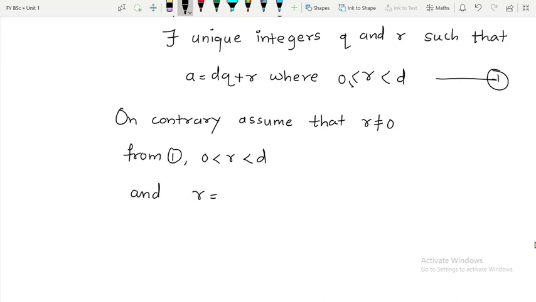And what is my value of R? My value of R will be equal to A minus DQ, which is further equal to, now I already know the value of D. What is my value of D? It is MA plus NB.